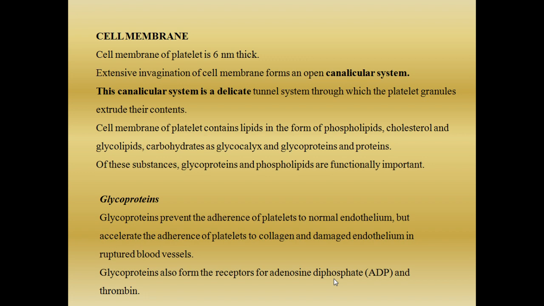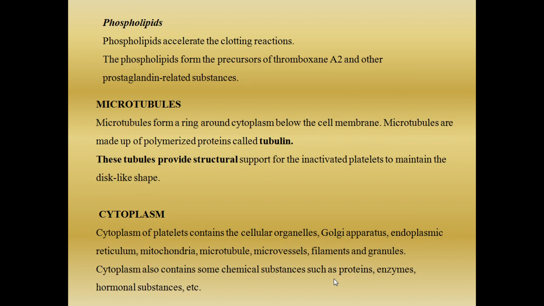But at the same time, it will speed up the attachment or adherence of the platelets to collagen and damaged endothelium, and it facilitates the blood clotting mechanism. It also acts as a receptor for adenosine diphosphate and thrombin.